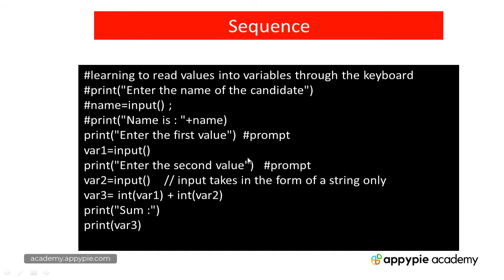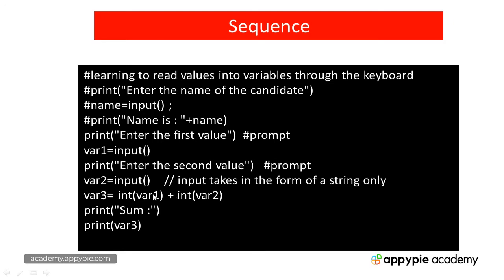No iteration is taking place, neither are there any checks like if this condition is true, this statement or statements are to be executed, else some other set of statements are to be executed. That means no statement will be missed. All the statements will be executed in a sequential manner.